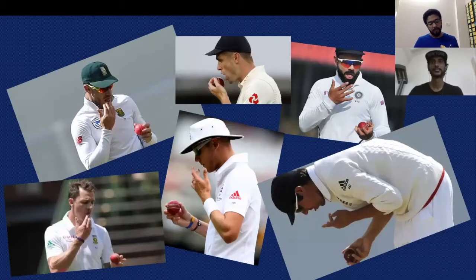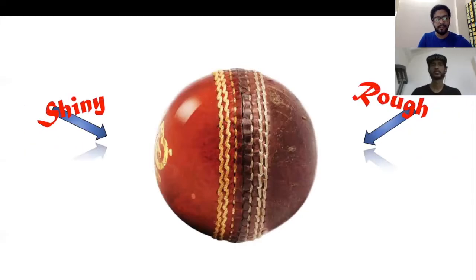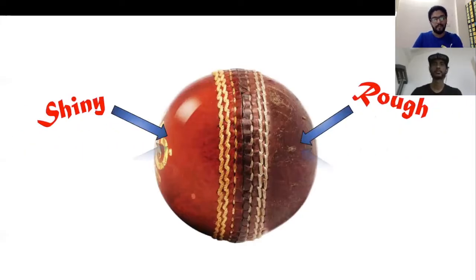So they're trying to shine one side of the ball, and the other side, they do not tamper. They don't do anything to the other side. And the reason is to create a shiny side and a rough side to the ball. And this is where the science really settles in, right? So as you can see in the image here, one side, the left side of the ball is shiny and the right side is rough. I will just talk about the science involved in this now.